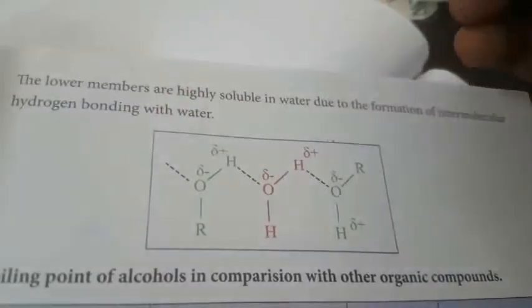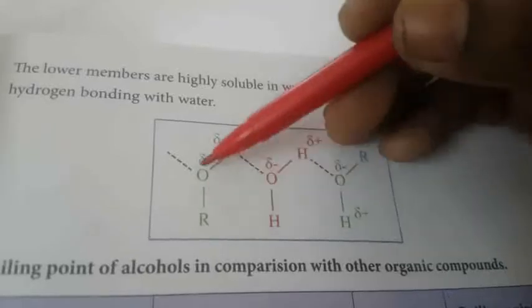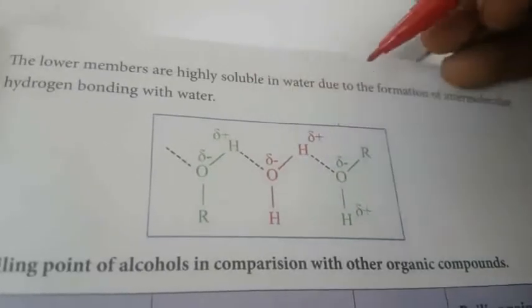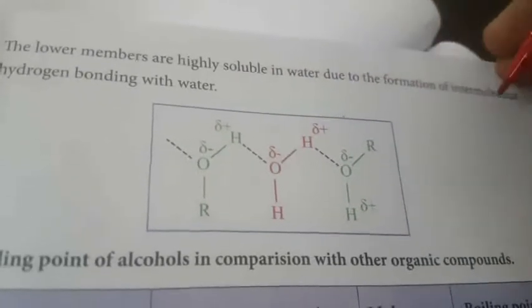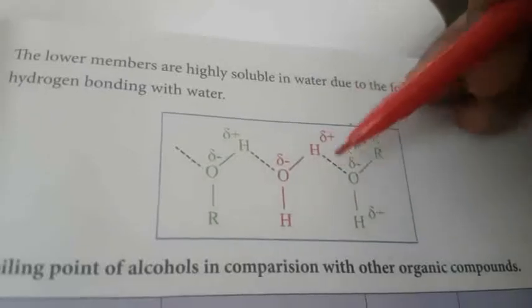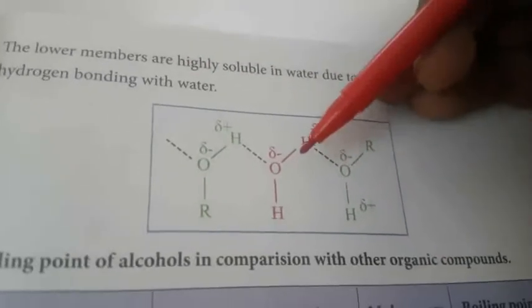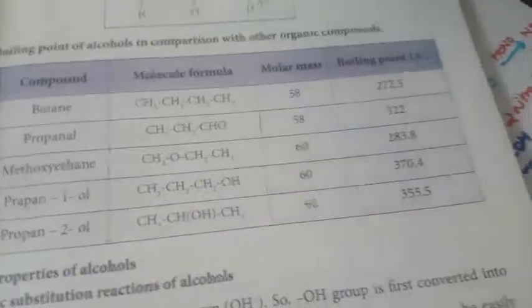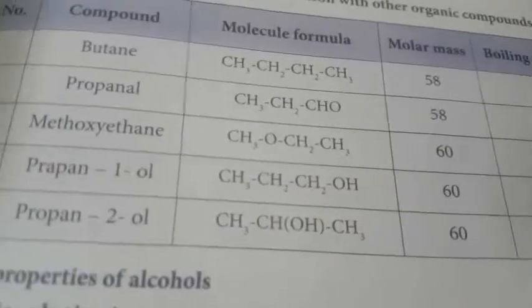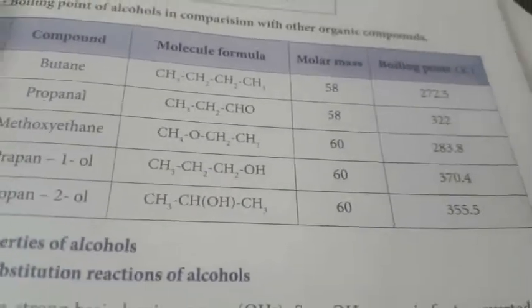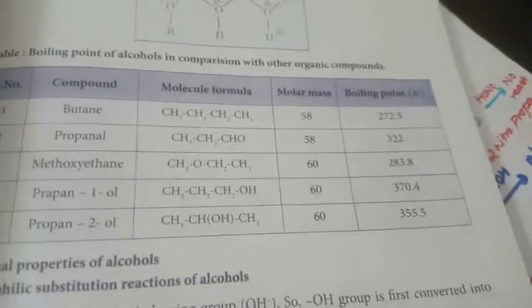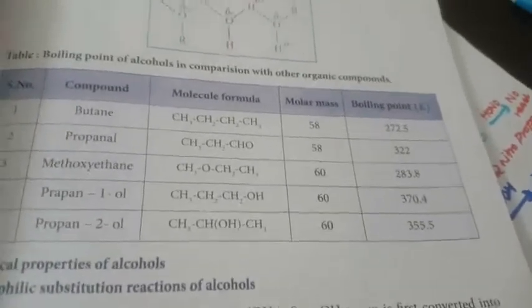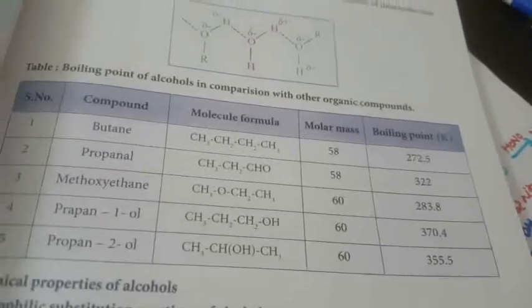Another one: lower members are highly soluble in water due to the formation of intermolecular hydrogen bonding with water. So the lower members are highly soluble in water due to intermolecular hydrogen bonding. Another one: the molecular formula, molar mass and boiling point will be given for these compounds.